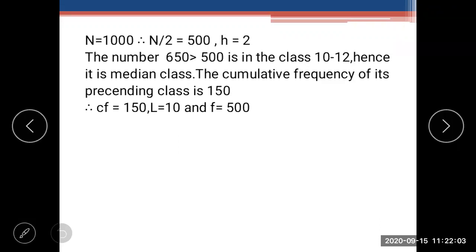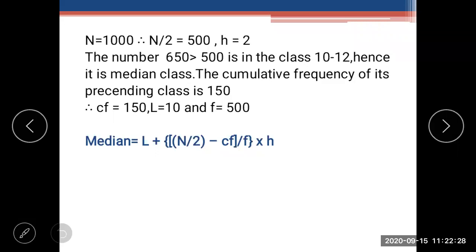Yes, Neha has written it. Median is equal to L plus, N upon 2 minus CF, upon F, into H. Good. Now substitute the values in this formula. We know everything. L is 10.